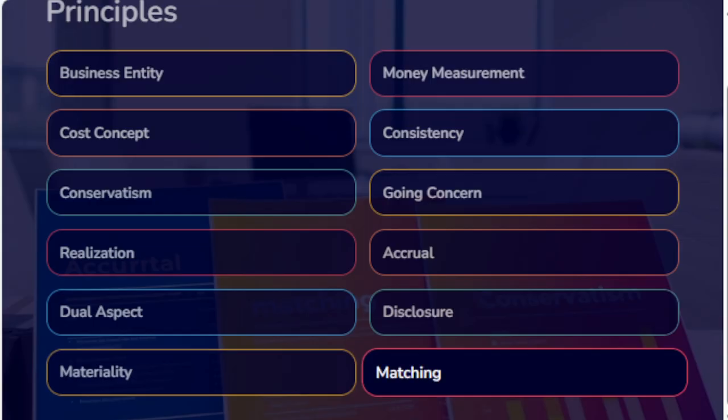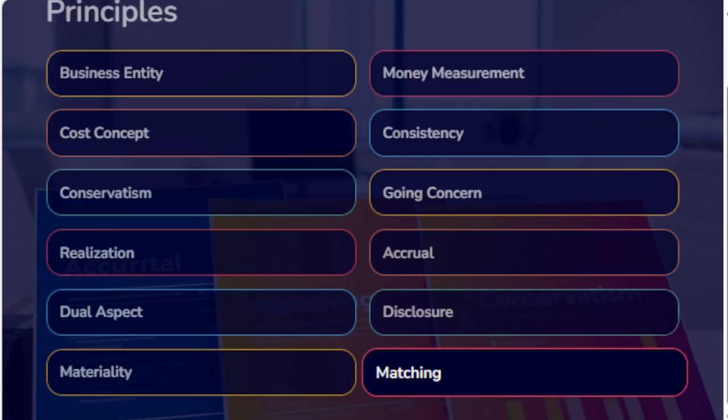The matching concept. According to this concept, revenue during the accounting period is matched with expenses incurred during that period to earn the revenue during that period. This concept is based on the accrual concept and the periodicity concept. The periodicity concept fixes the time frame for measuring performance and determination of financial status.